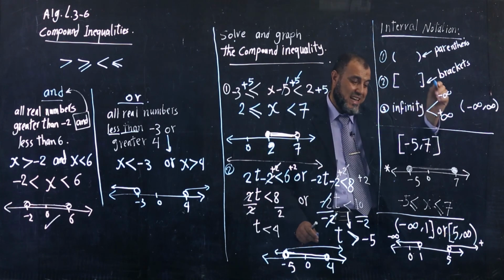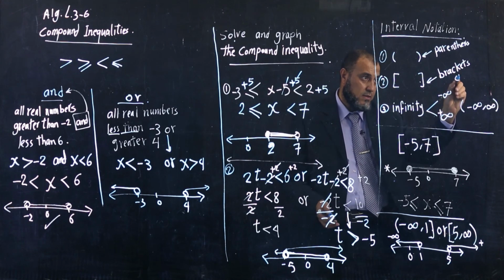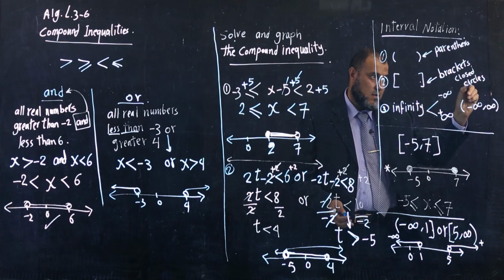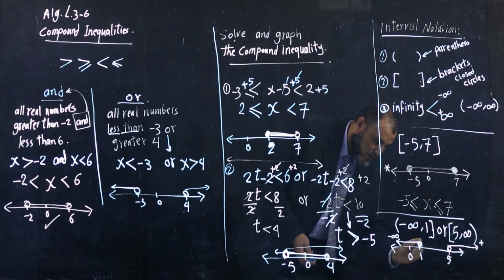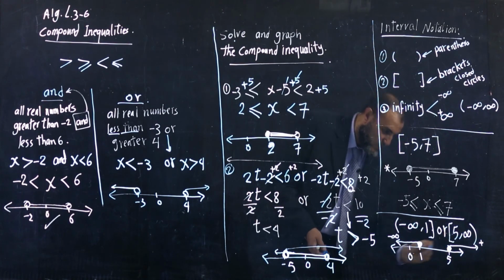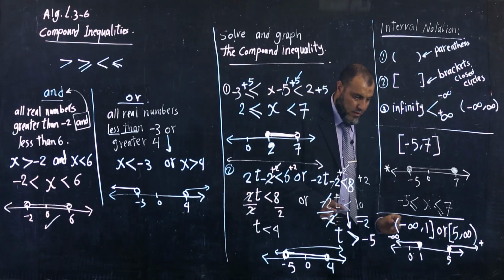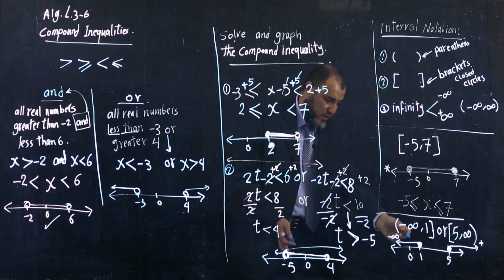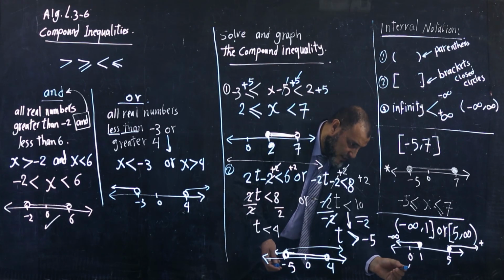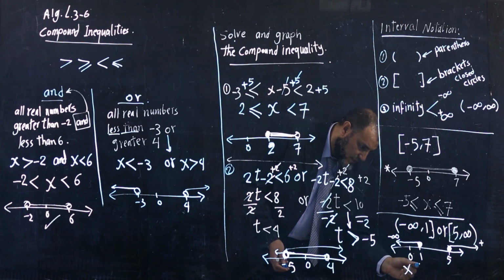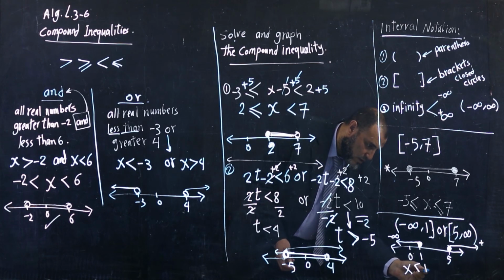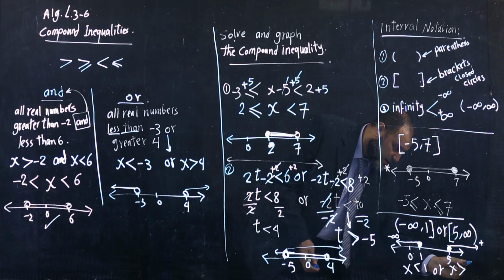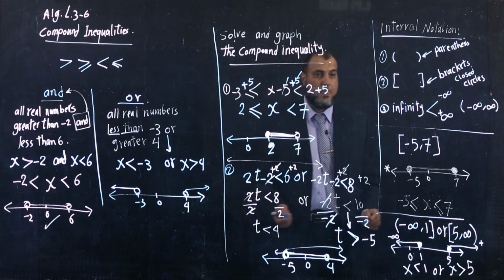Brackets mean equal, it means closed circles. So I must close these circles. How to write these compound inequalities? The first one will be x less than 1 or x greater than 5.